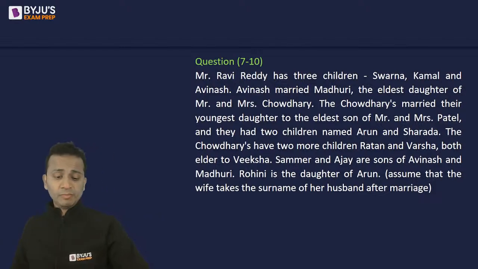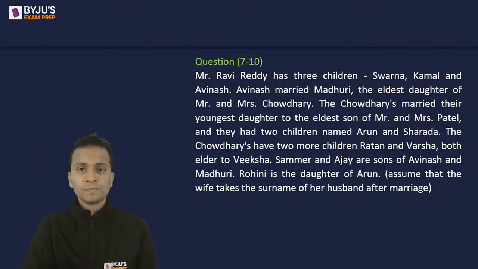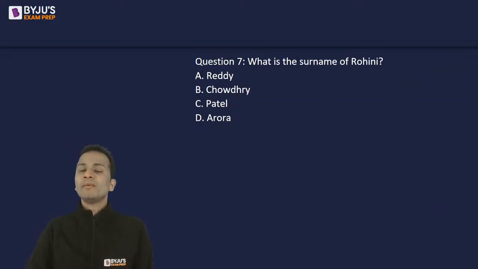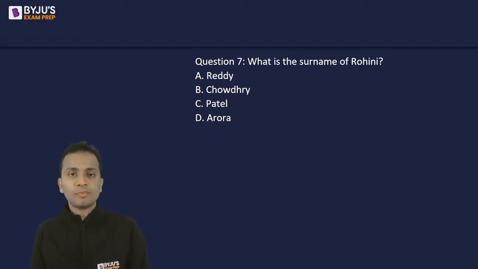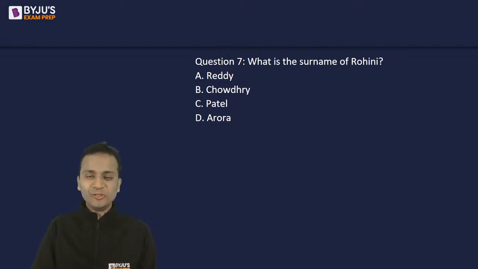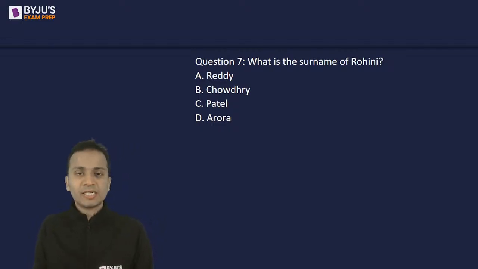Okay, enough of time. Let's look at the first question. The first question on your screen now. What is the surname of Rohini? Option A, B, C, D. Reddy, Chaudhary, Patel, or Arora. Now, Arora, option D, cannot be the answer because you cannot see Arora anywhere in the directions.